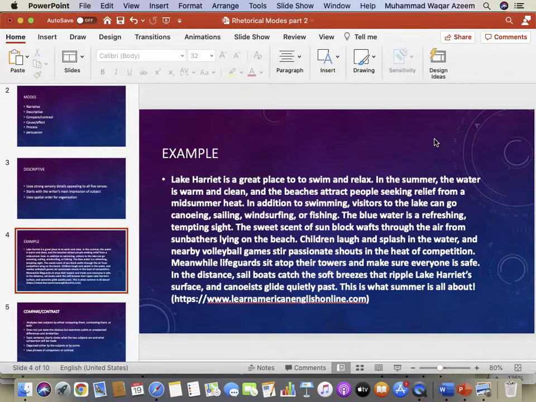Good. Now take 2 minutes and note down the sensory details in this paragraph. What are the words? Just point out the words, maybe adjectives, which are giving us sensory details.